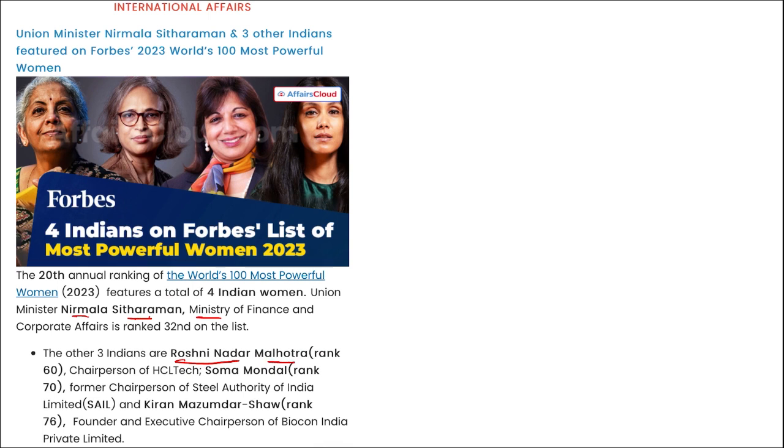Then Roshni Nadar Malhotra, she was ranked 60. She is the chairperson of HCL Tech. Then Soma Mondal, she was ranked 70. She was the chairperson of Steel Authority of India Limited. And Kiran Mazumdar Shaw, she was ranked 76. She is the founder and executive chairman of Biocon India Private Limited.